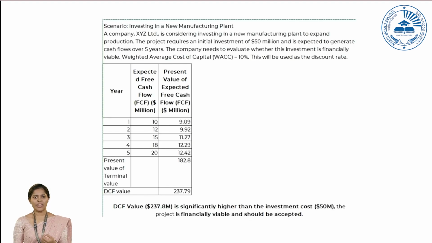We can simply divide the free cash flows with its discount rate, and here that is 10%. So what is the meaning of that? After the first year, that particular investment will earn a cash flow of $10 million. So what is the value of the 10 million now? That is the meaning of present value. So the present value of the 10 million now is 9.09.